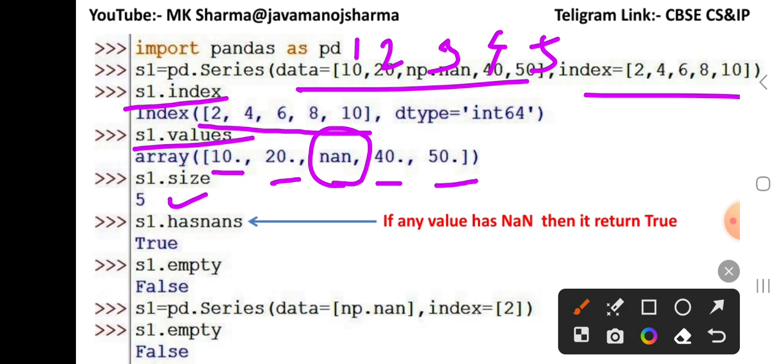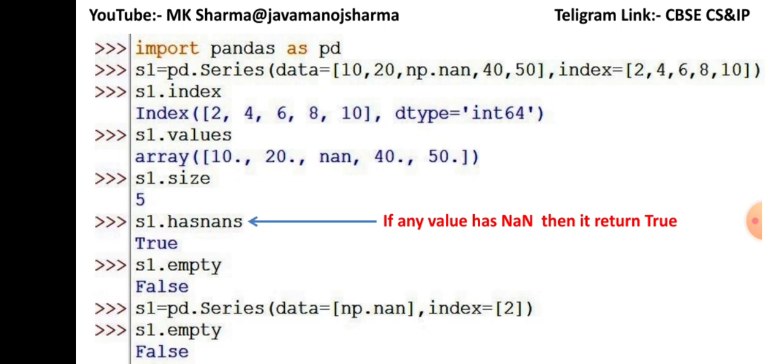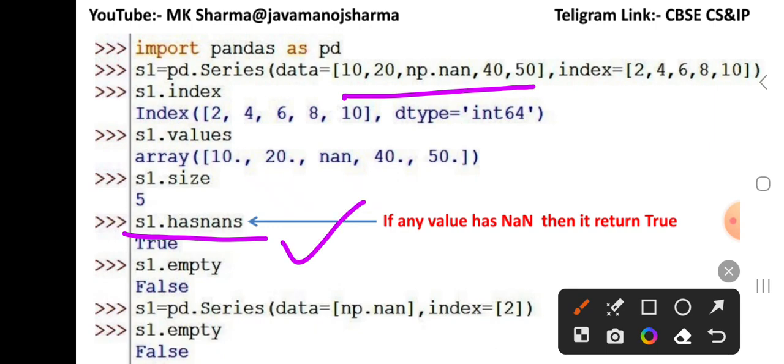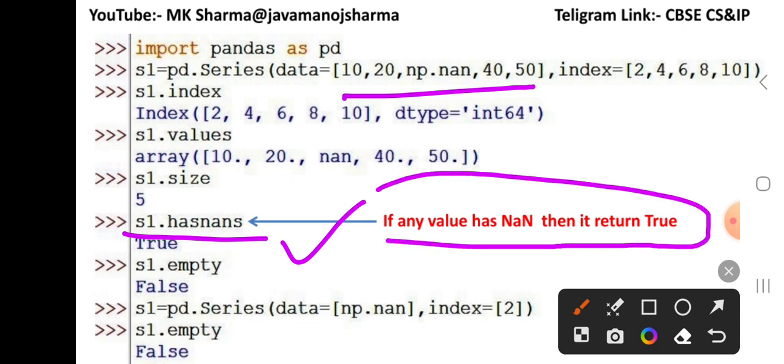S1 dot hasnans: if any value in the series is NaN, then it will return true. S1 dot empty: S1 is not empty, so it returns false.